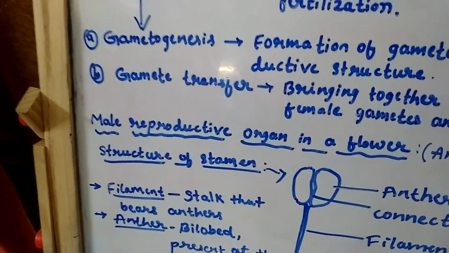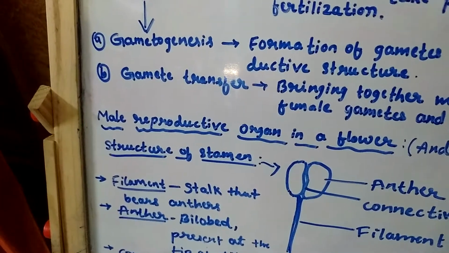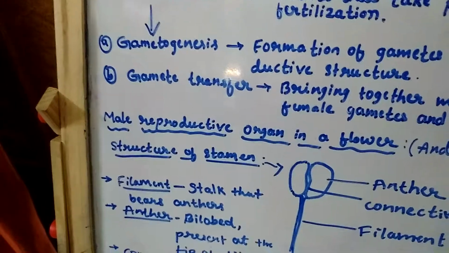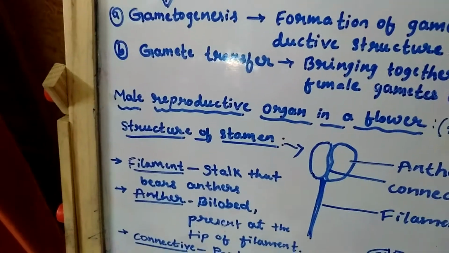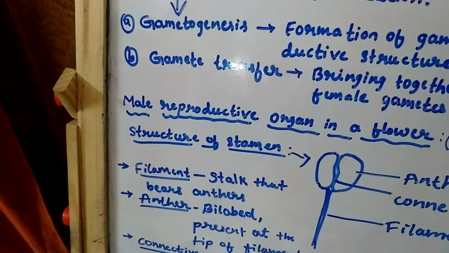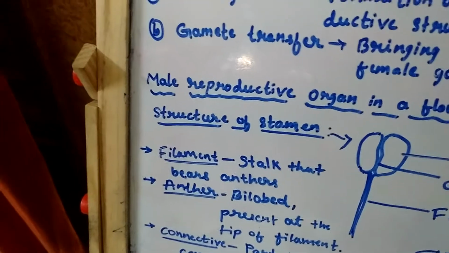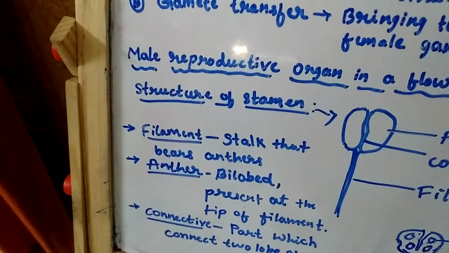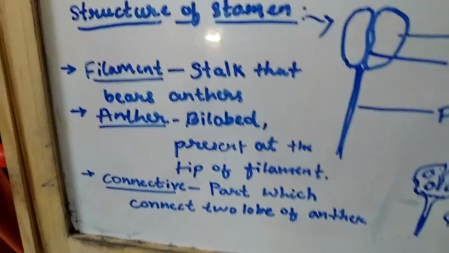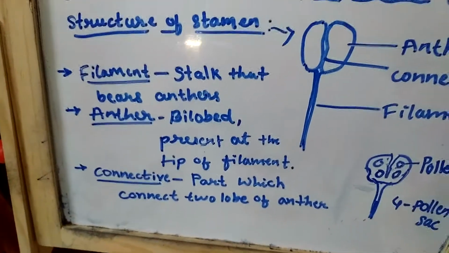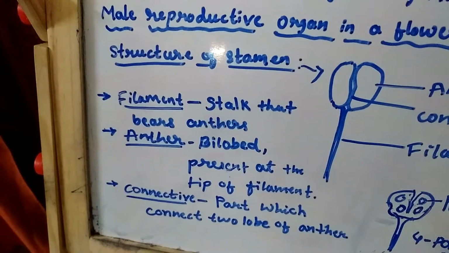In the stamen, formation of pollen grains takes place. If you see the structure of the stamen, it has three parts: first the filament, second the anther, third the connective. So three parts are present in a stamen.